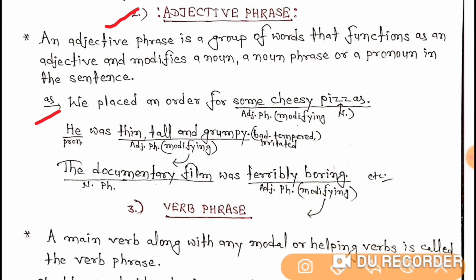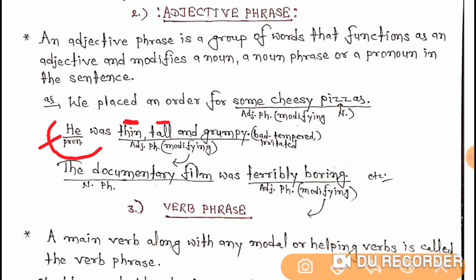The second example tells us that he was thin, tall, and grumpy. The meaning of grumpy I have written here: bad-tempered person or irritated person, you can say. So here he is a pronoun, you can see.